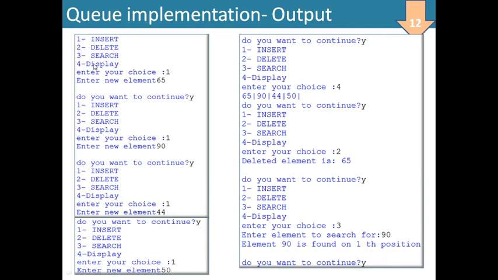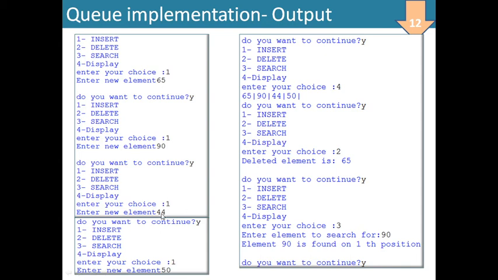Insert, delete, search, display menu आ गया. As soon as we execute that program, it will be displayed. Enter your choice. I have entered 1. That means I want to insert a few elements into the queue. Enter new element, 65 has been written for insertion. Do you want to continue? Yes. Again for insertion I have taken choice number 1. New element inserted, 90 will be inserted, 65 हो गया, 90 हो गया.